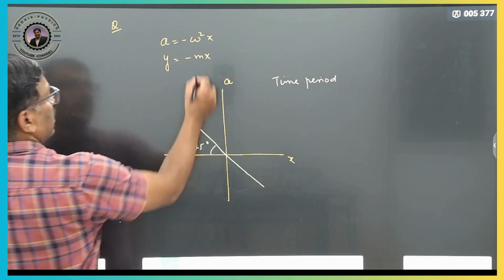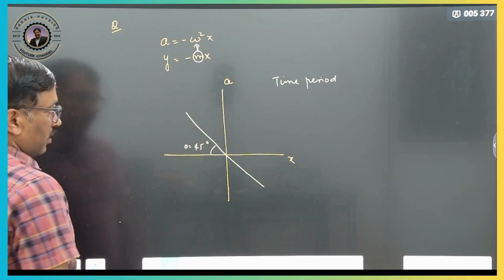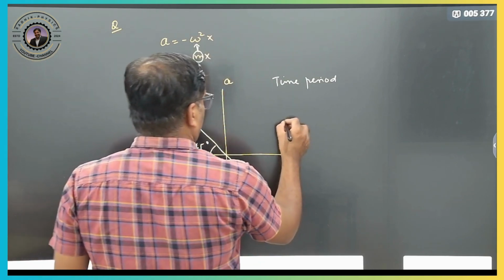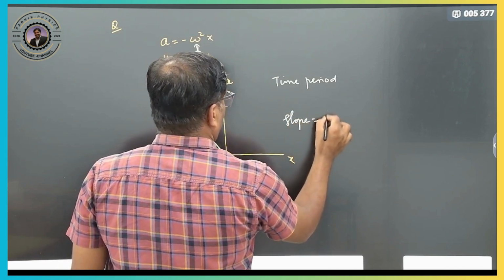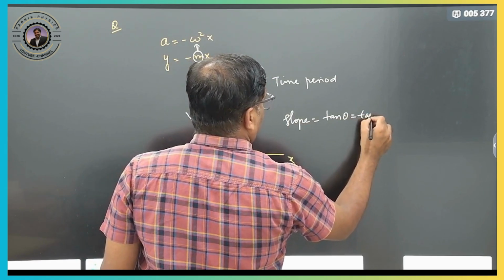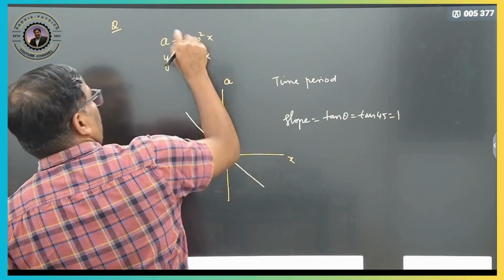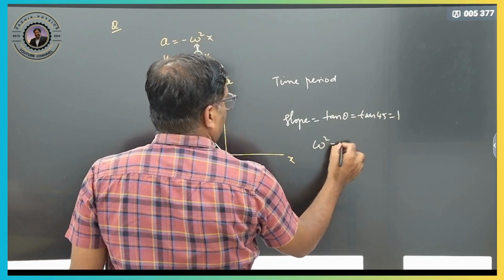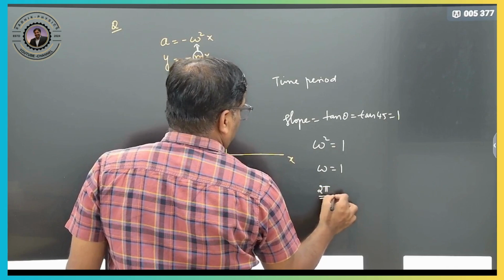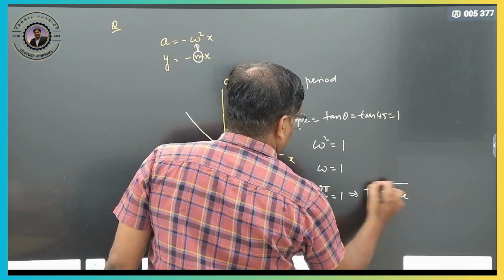Therefore the slope is nothing but omega square. The slope is nothing but tan theta, and tan 45 is 1. So slope is equal to 1, therefore omega square equals 1, omega equals 1. Omega is 2 pi by T equals 1, that implies T is equal to 2 pi seconds.